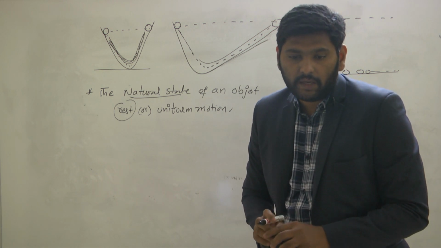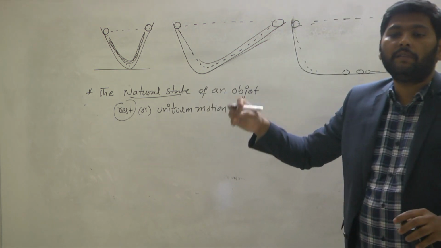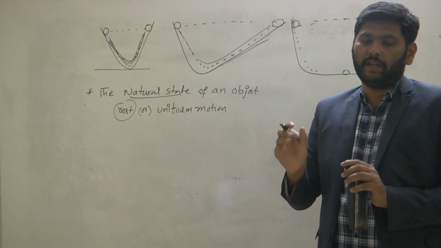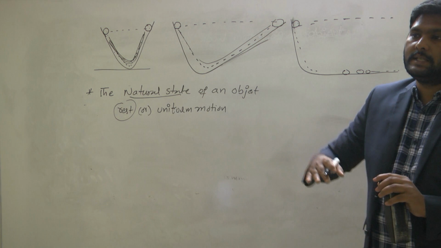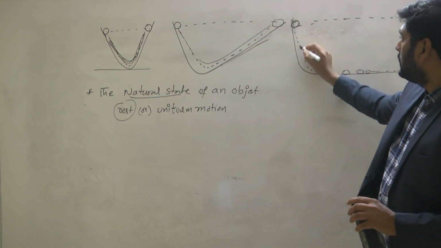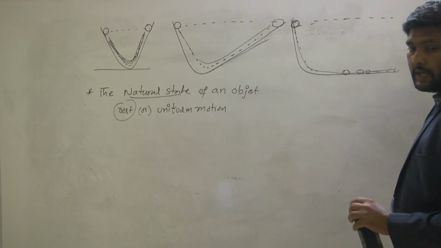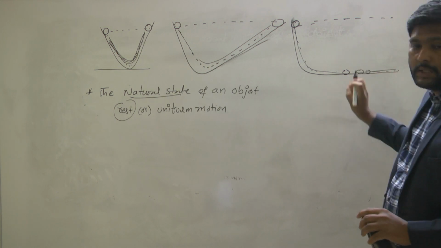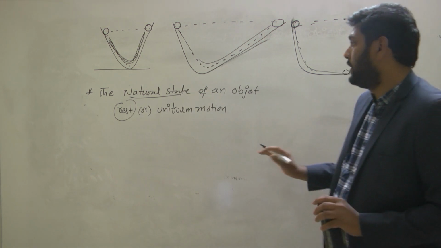Sir, can we define uniform motion? Yeah, uniform motion means constant velocity. An object having constant speed or constant velocity in one direction is said to be uniform motion. Velocity is not gaining, not decreasing. So in this case, when you leave the object, it will continuously move with what velocity? Same velocity for life. Hence we can conclude that uniform motion is one of the natural states of the object. Clear? Okay. Thank you very much.